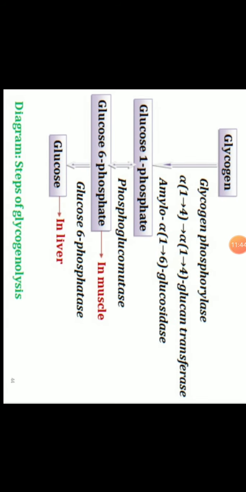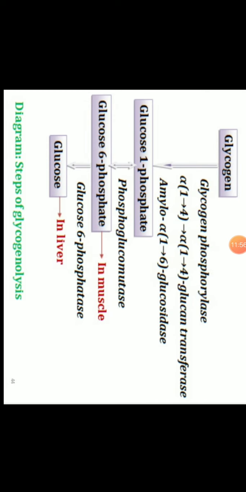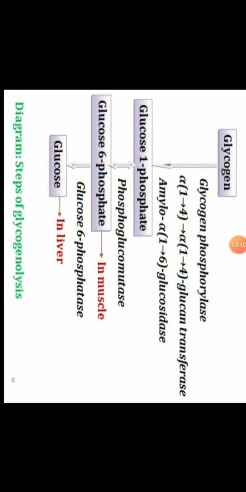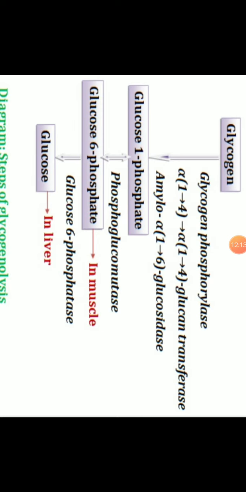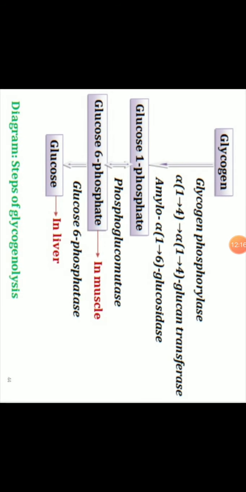Then phosphoglucomutase converts glucose 1 phosphate into glucose 6 phosphate, and in the liver there is one enzyme, glucose 6 phosphatase. This enzyme acts on this glucose 6 phosphate and removes the phosphate molecule from the 6th position of the glucose and gives glucose, and now this glucose goes to the bloodstream for further use. So this is all about glycogenolysis, means degradation of glycogen. Which enzymes are necessary? Glycogen phosphorylase and the debranching enzymes are important.